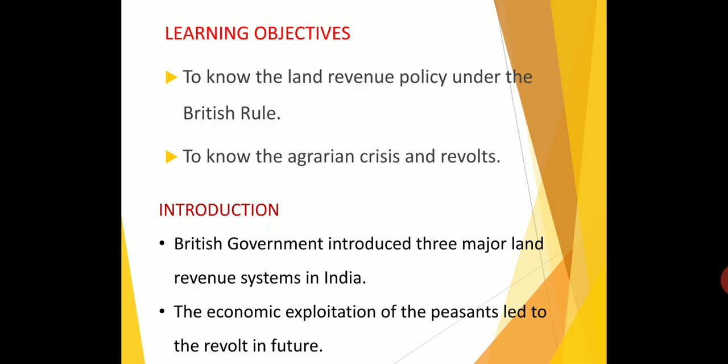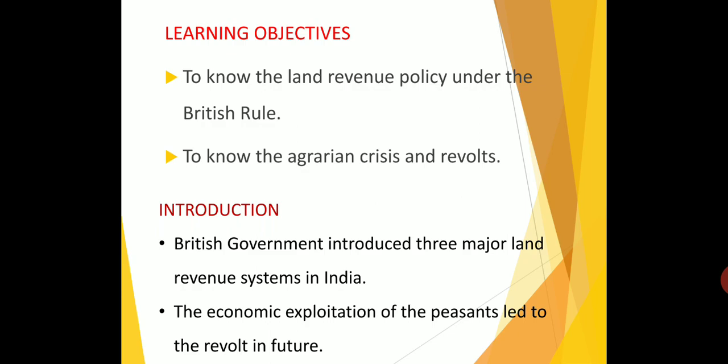The British introduced the land revenue policy, so our people, our agrarian people, started the revolt. This is what we are going to discuss in the rural life and society lesson.